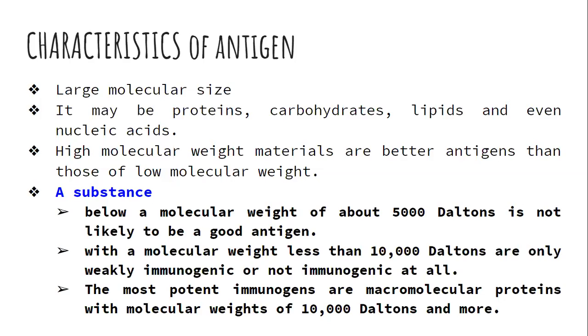So in fact, we could summarize that those substances which have a molecular weight less than 5,000 Daltons are not likely a good antigen, whereas those having a weight between 5,000 and 10,000 can have some properties of an antigen, but they are a very bad immunogen. That means they cannot generate an antibody. We'll see that property later on. And the third category: those molecules which have a molecular weight more than 10,000 will be a very good antigen, which may have the immunogenic property.